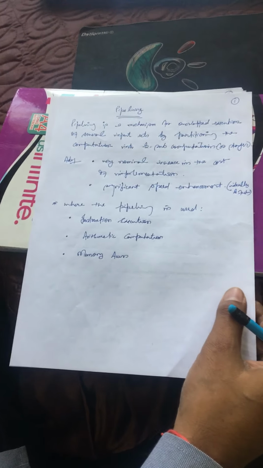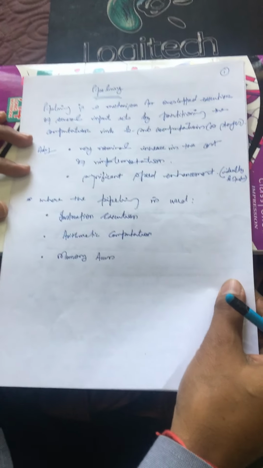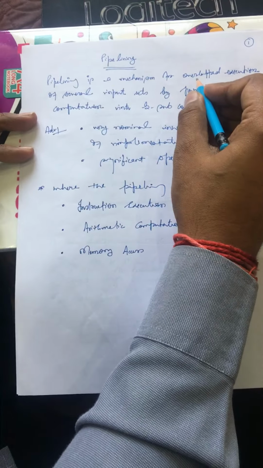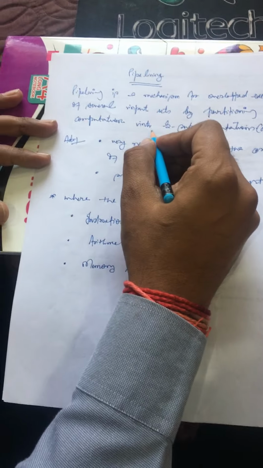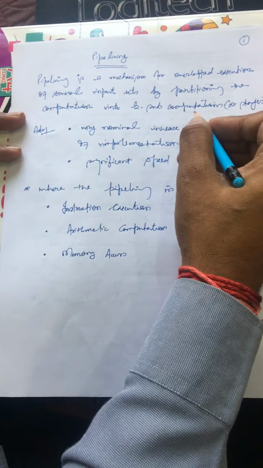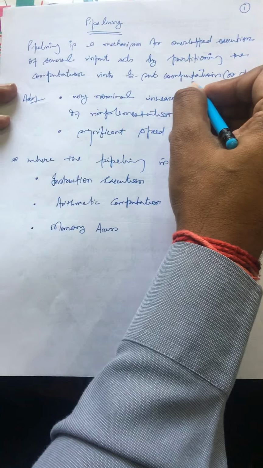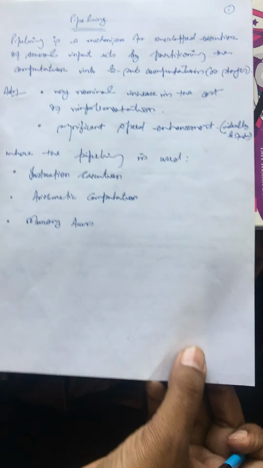Now let us discuss the concept, as a few of the notes for this concept have already been supplied to you. Let us discuss in detail what is pipelining. Pipelining is a mechanism for overlapped execution of several input sets by partitioning the computation into k sub-computations. That means the real essence is to partition the computation into k sub-computations, or I can also say different k stages.